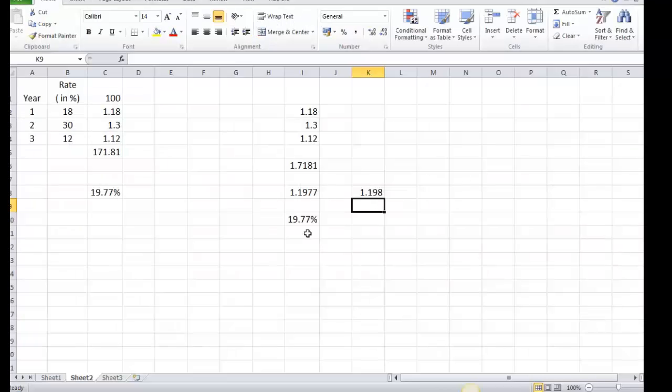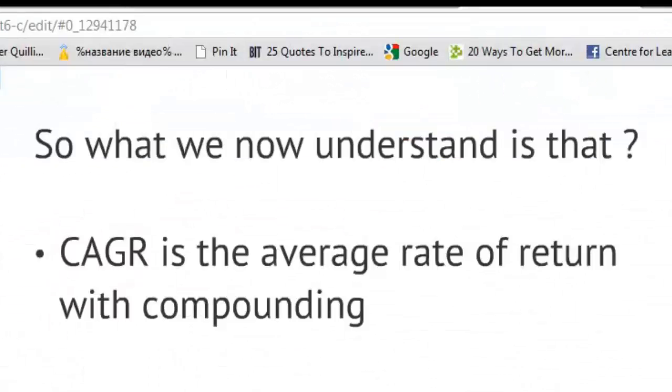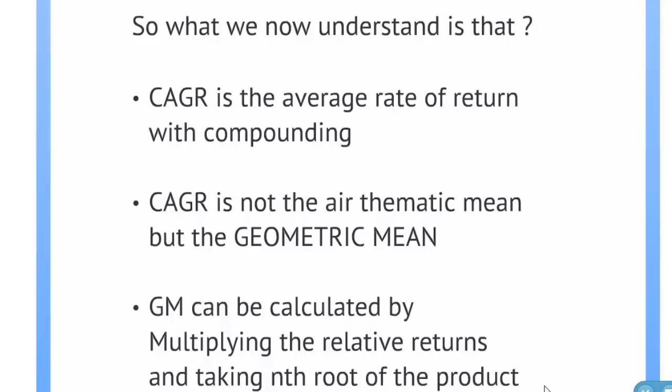So lastly, in brief, what we understand is that CAGR is the average rate of return, but with compounding, not with simple interest. CAGR is not the arithmetic mean but the geometric mean as far as mathematical terminology is concerned, and geometric mean can be calculated by multiplying the return relatives and taking the nth root of the product of return relatives.